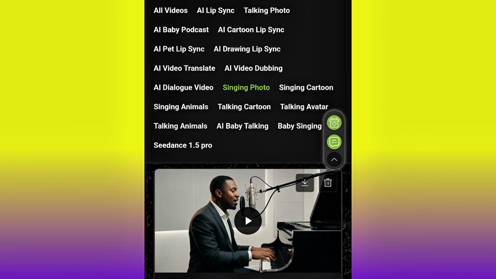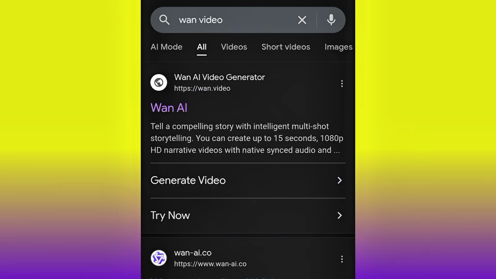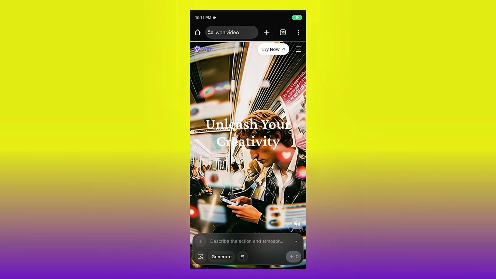All right, so let me show you another AI tool that you can use to make your photo sing just like this, and it's also almost free. So this is the next tool, one.video. Go ahead and click it, and then go ahead and sign up using your Google account.